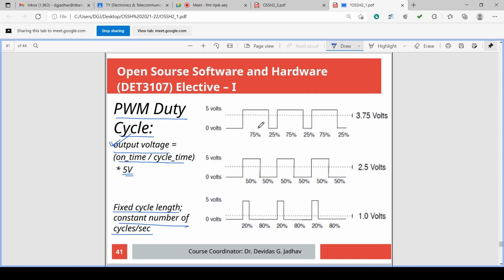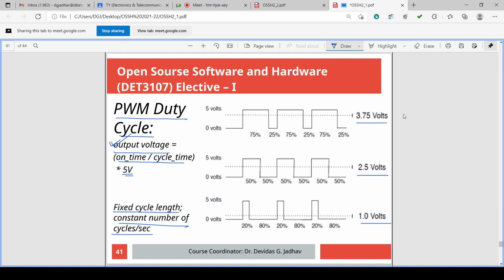Suppose this is 75% on period, this is 50% on period, this is 20% on period. What will the voltage be? 75 divided by 100 multiplied by 5 is 3.75 volts. Here 50 divided by 100 multiplied by 5 volts is 2.5 volts. Here 20 divided by 100 multiplied by 5 is 1 volt.